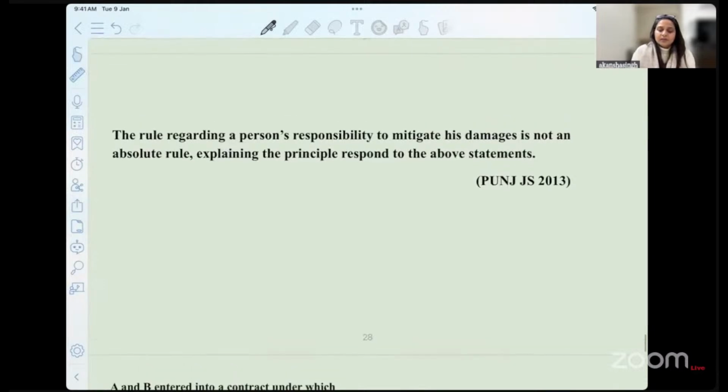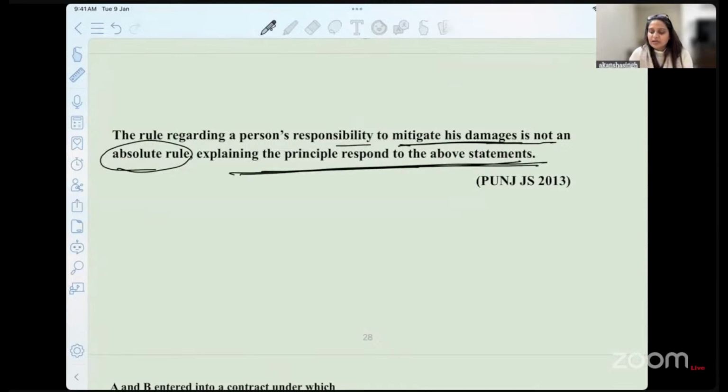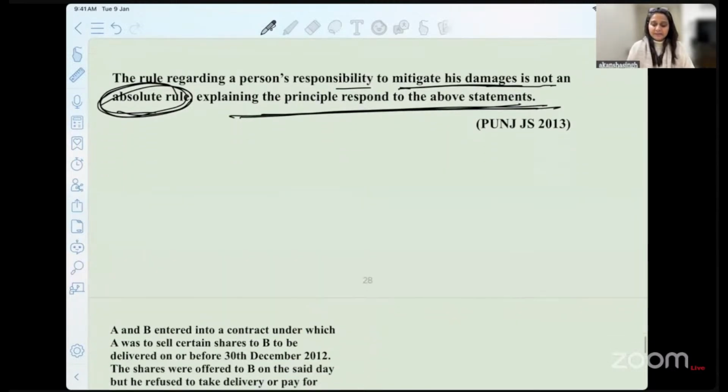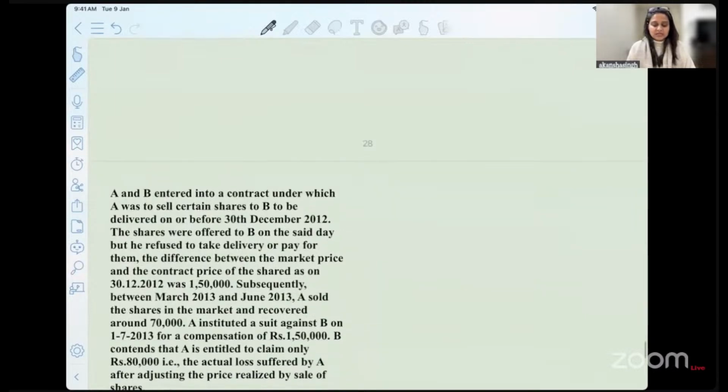Okay. The rule regarding a person's responsibility to mitigate his damage is not an absolute rule. Explain the principle and respond to the above statement, right? It is not an absolute rule. We also see the factual situation. As I told you, when we talk about Bengaluru, when we talk about your expertise, the question that has been asked, if there are facts which are actually pushing you, which are actually leading to your unemployment, can we put the entire burden on the aggrieved person itself? No, right? So you can understand and you can accordingly criticize that particular aspect.